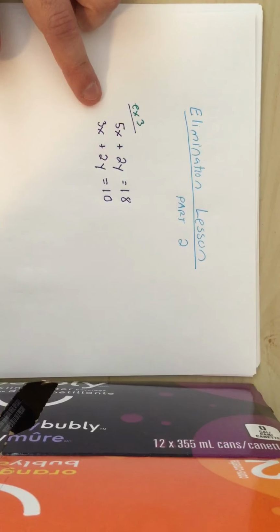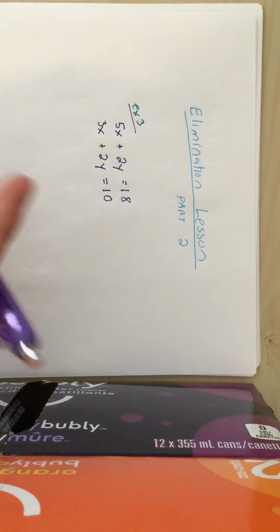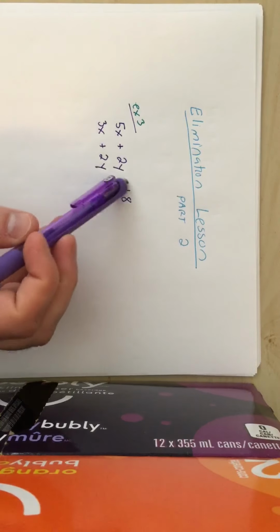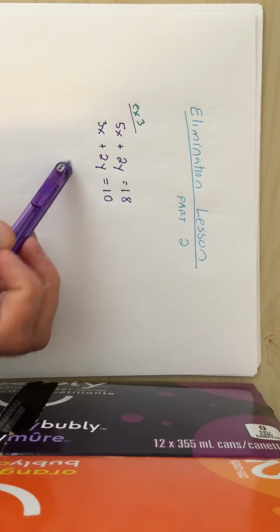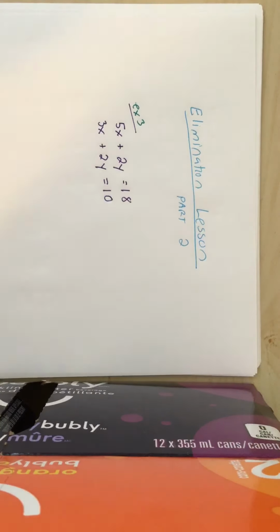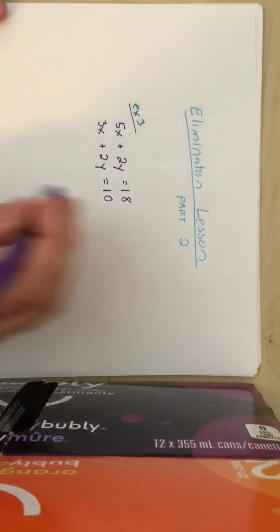Now if I try to add these up, there's going to be a problem. The problem with adding it up is 5 plus 3 is 8, 2 plus 2 is 4, and nothing's been eliminated. Nothing's gone. So that's not going to work. So we need to do something slightly different here.